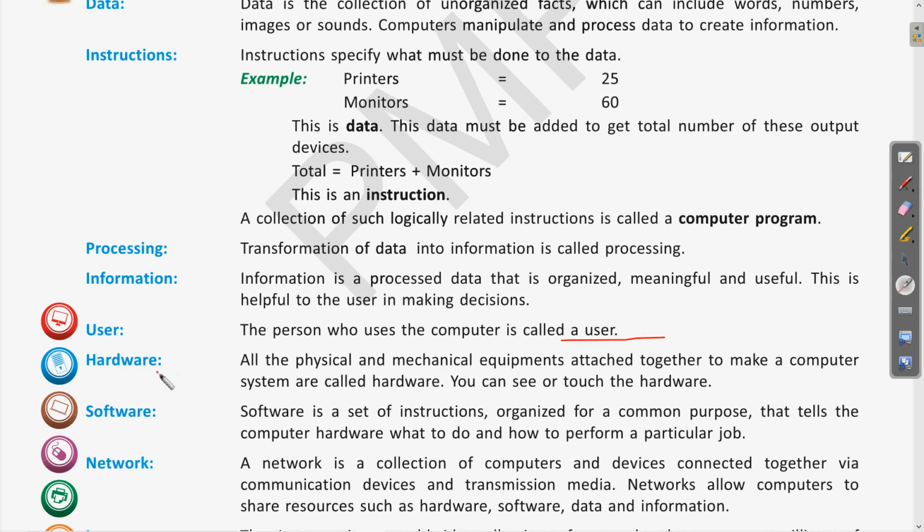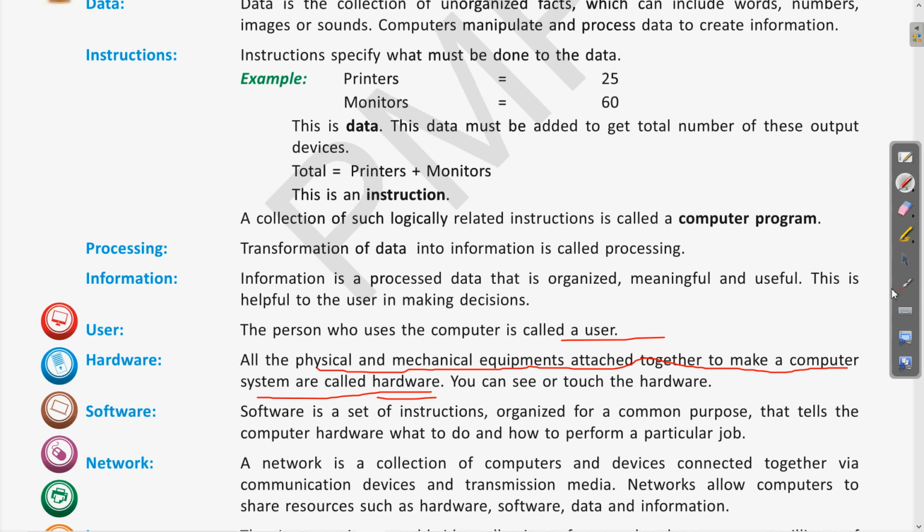Next is hardware. So what is hardware? As we were discussing above, the physical and mechanical components that are attached to the computer to make a computer function or work. So this is called hardware. You can see and touch the hardware. What are the different examples of hardware? Any external item which is attached to the computer, like keyboard, mouse. If you are using any microphone attached to your computer, or a webcam, the camera attached to your computer or mobile, these all are called hardware devices which we can see and touch.